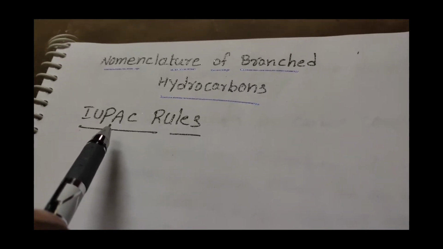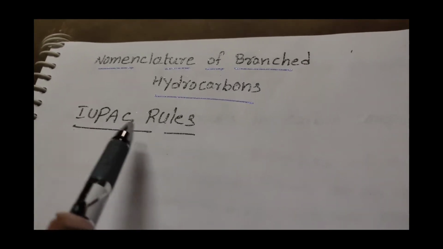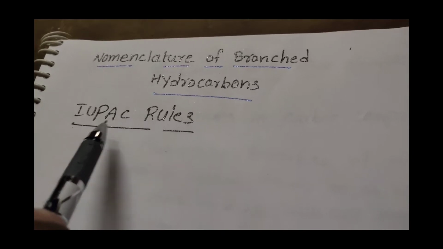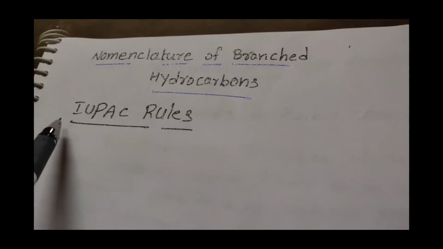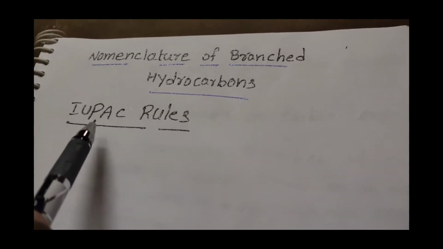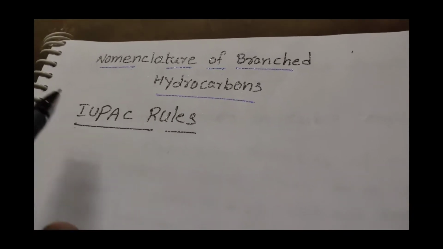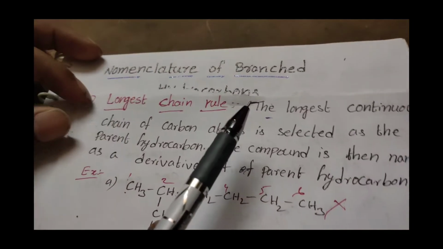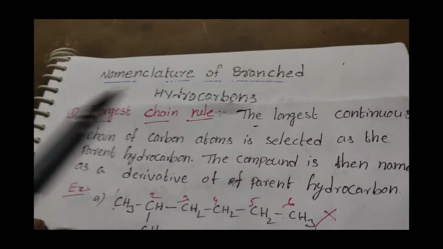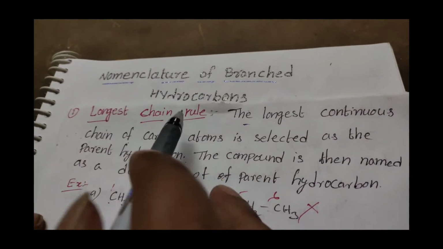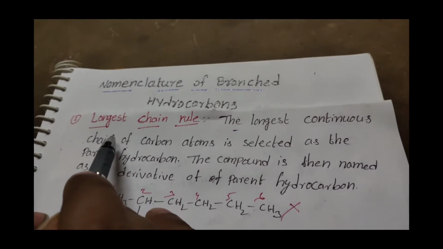For writing IUPAC names, or naming of organic compounds, the IUPAC system has developed some rules. Now in this video we will discuss these rules. The first rule is the longest chain rule.